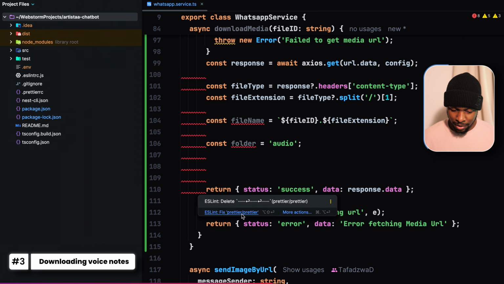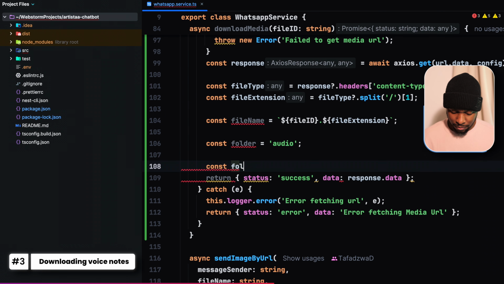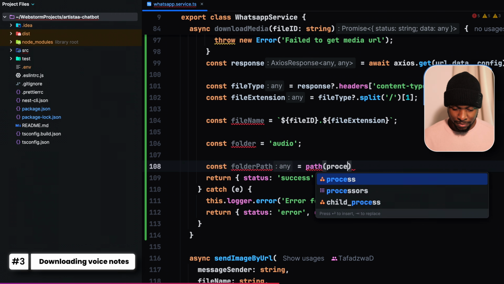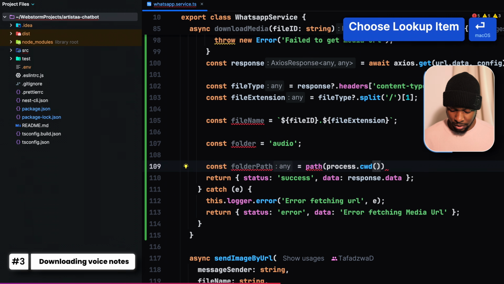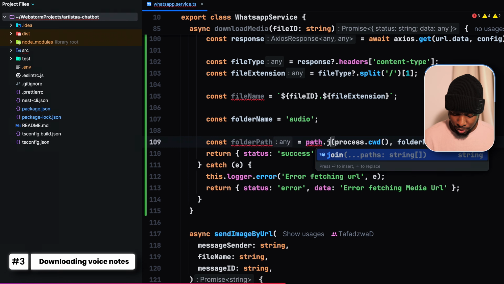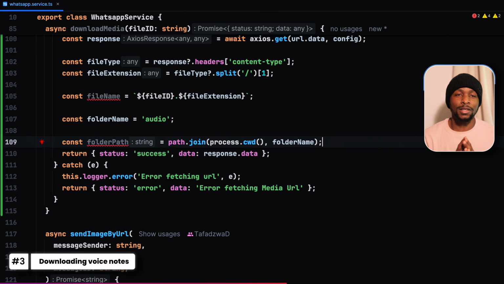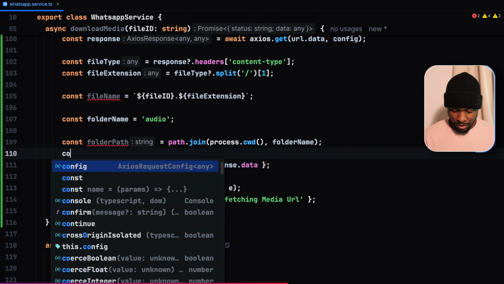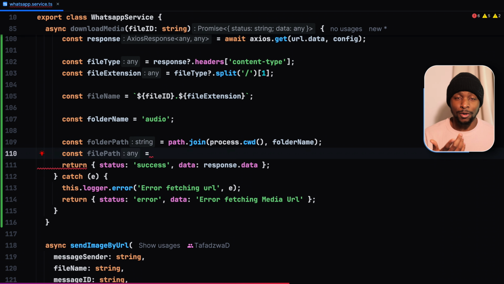Scroll down to our method. Constant folder path is equal to, we use path, and to put it in the root of our project, we use process.cwd, the folder. Let me rename it to folder name for clarity. Put a dot join here, and inside that folder path, that's where we are going to save our file.